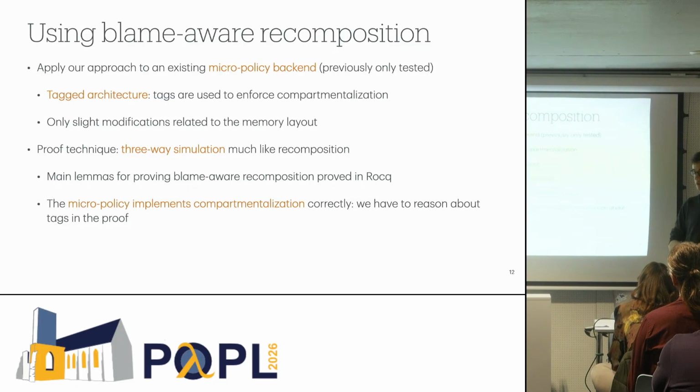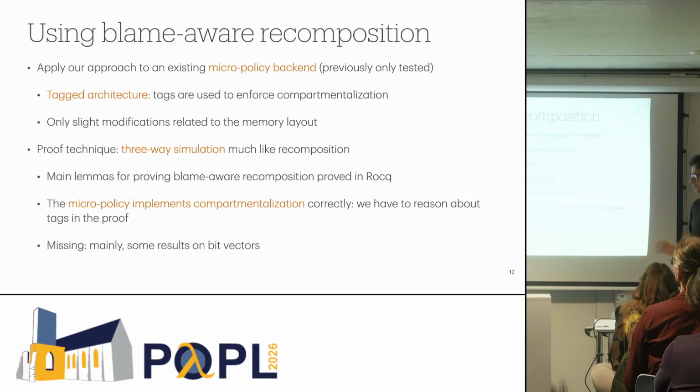We have to reason about the compartmentalization mechanism we just implemented. So that gives confidence that we implemented this micro-PriSC correctly. So we're still missing a few things. Some results on big vectors. We have some performance issues with ROC. And some results to tie everything together.